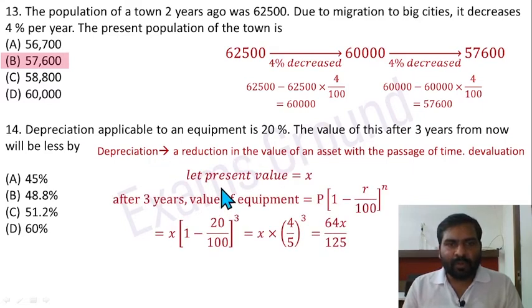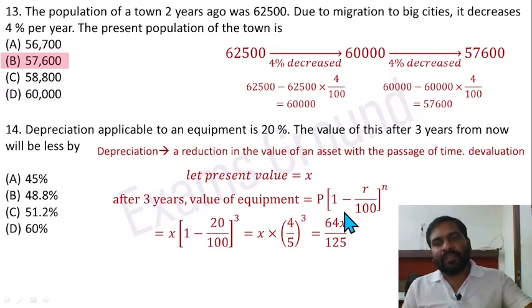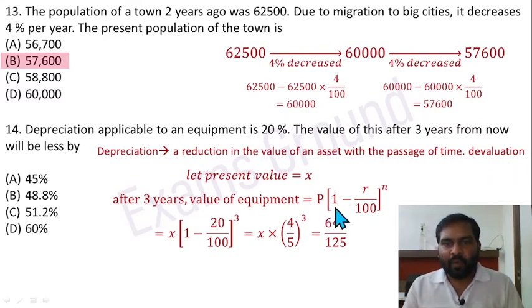So just use the formula. Let the present value equal x; after 3 years the value of the equipment is found like compound interest. There is a plus sign there, here it is a minus sign, since here it is a devaluation. So P into 1 minus R divided by 100, raised to power n. N is the number of time periods. Here it is 3. So x into 1 minus 20 by 100, where x is the present value, raised to power 3 equals 64x divided by 125.